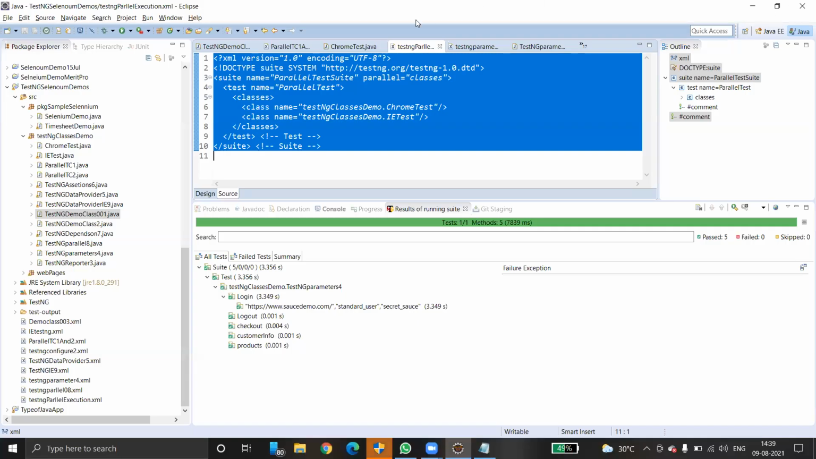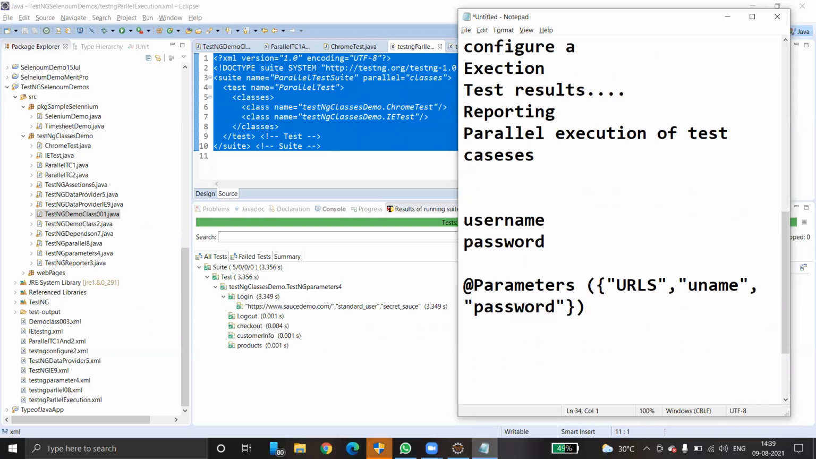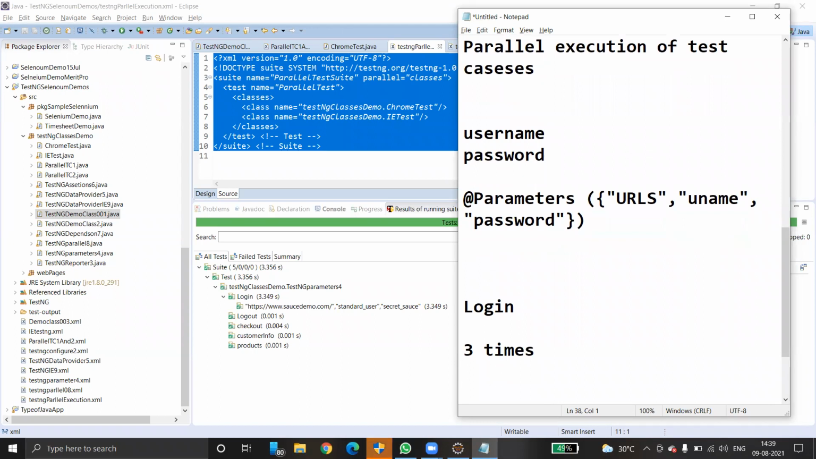Done. This is all about TestNG. Okay. Apart from this, a very, very important thing is actually framework design and development. Ideally, what we do, framework design and development means, okay, we have a test script called login. Okay, this login is supposed to be executed 3 times. 3 times I want to execute. I want to execute 3 times with different sets of test data.